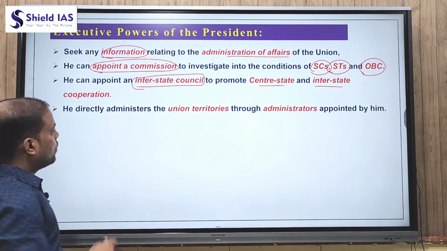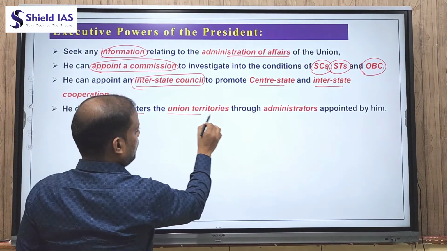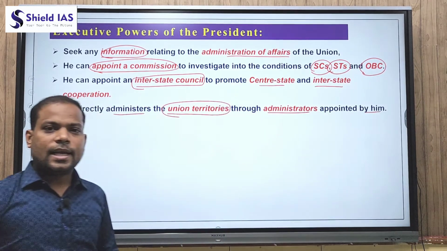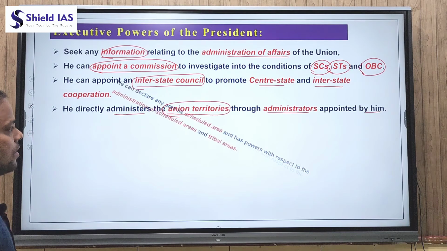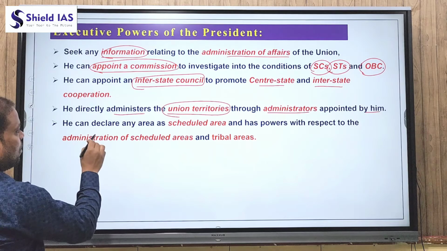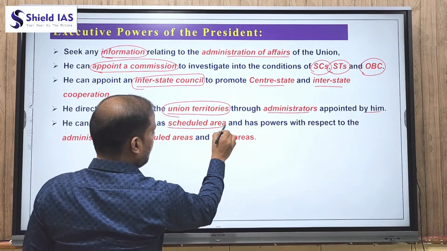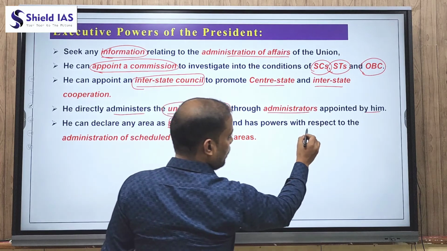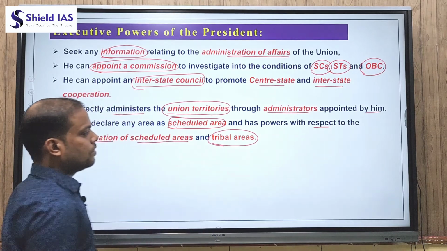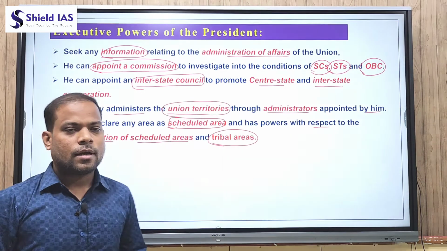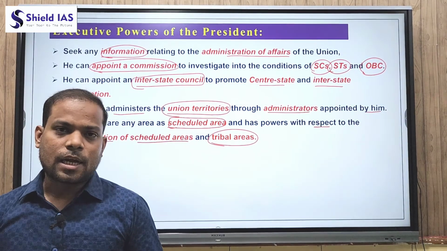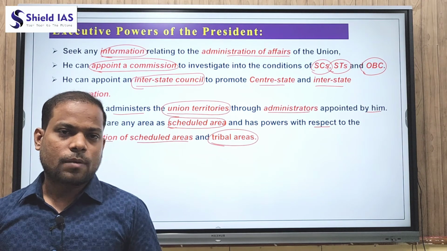The president can also directly administer the union territories through an administrator appointed by him, like the Lieutenant Governor in Delhi and in Puducherry. Apart from this, the president can declare any area as a scheduled area and has power with respect to the administration of scheduled areas and tribal areas. So, having completed the executive power, in the next video we will be understanding the legislative power, judiciary power and financial power of the President of India.